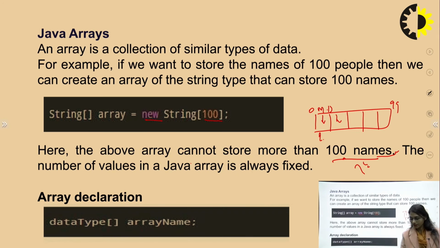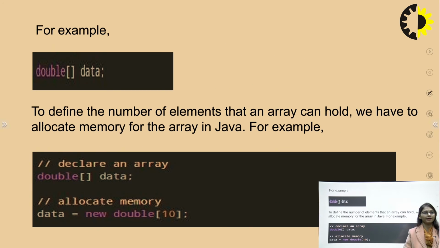So we have given this declaration part. The data type will be presented with a square bracket, and the array name will be provided for it. Suppose for marks and for students you can prepare an array, for example double, with data inside of it. So declaring, to define the number of elements that an array can hold, we can allocate memory for the array in Java. Basically you are putting a data type and providing the name for your array.